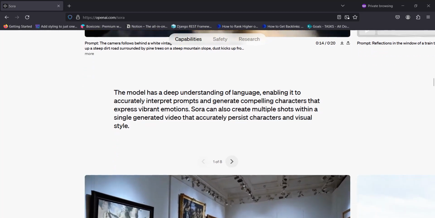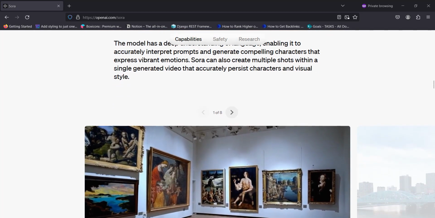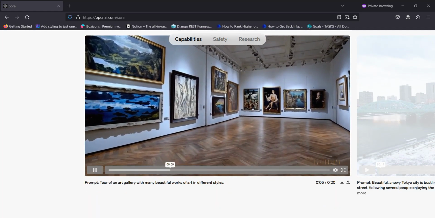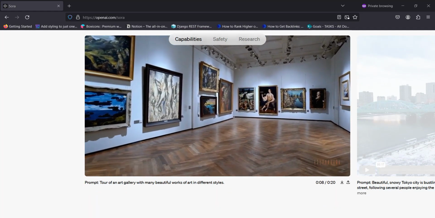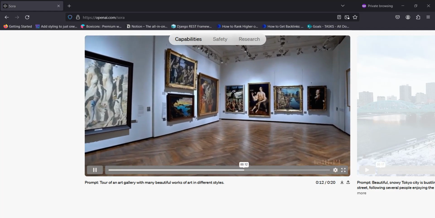Sora can also create multiple shots within a single generated video that accurately persist characters and visual styles. Like you can see here, this is a tour of an art gallery with many beautiful works of art in different styles.